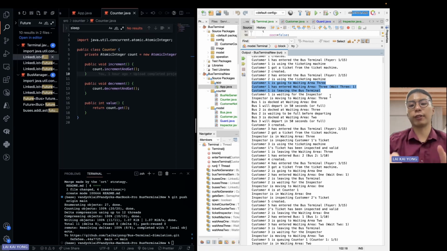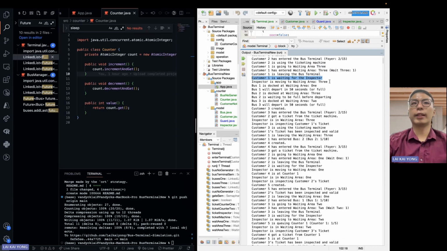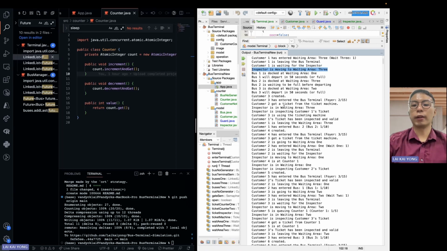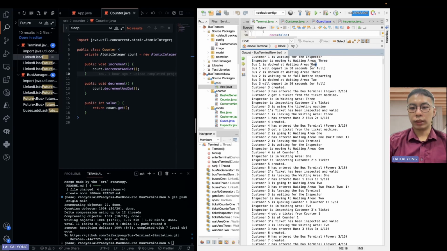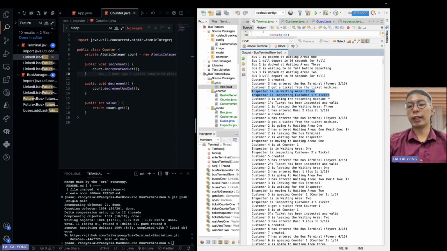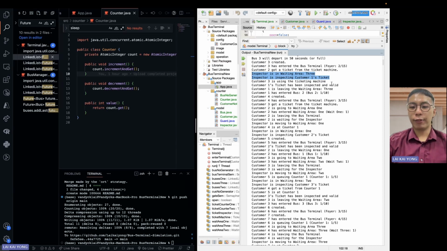Each of the waiting areas has a limit of 10. The customer will wait for the inspector to check whether his or her ticket is valid. So the inspector will move on to the waiting area. The customer will need to wait for the bus and the inspector to come. Once the inspector is there, he will inspect the customer's ticket. If it's valid, then the customer will leave the waiting area and board the bus. For each of the waiting areas, 1, 2, 3, we have a respective bus waiting there. The bus will have a limit of 10 as well, so everything is being kept track of here.